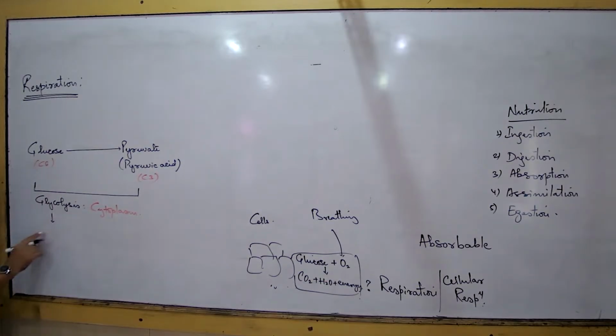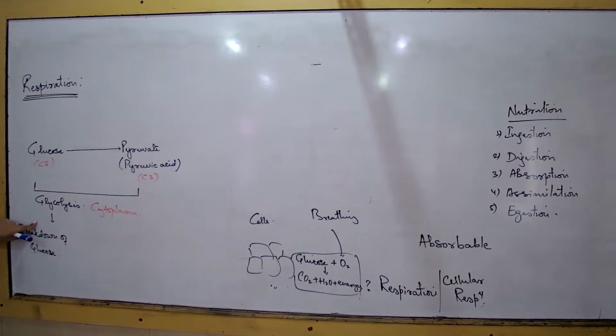In the flowchart, you will not write this way. This definition that I write, you write separately. For this flowchart, you keep almost half of the page, because it's quite long. Those of you who have started in the middle of the page, you start from the margin. So what is the definition of glycolysis? Glycolysis means breakdown of glucose. This is the process of glucose breakdown with the help of enzymes.